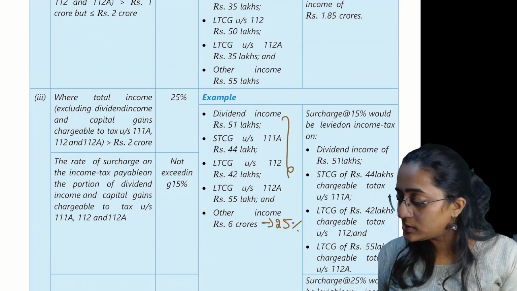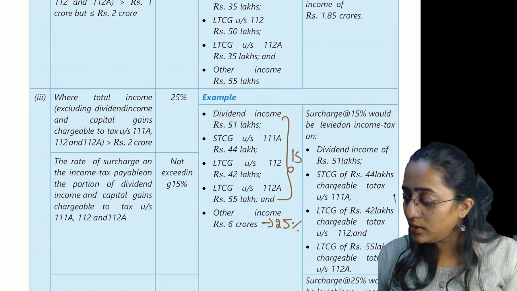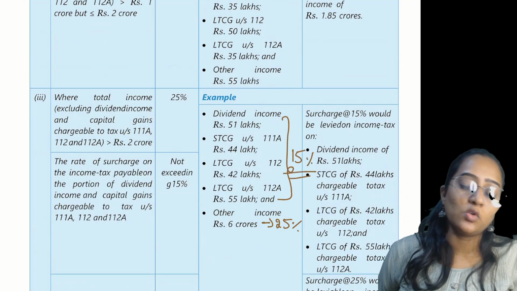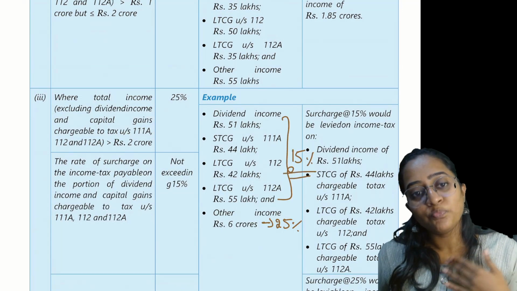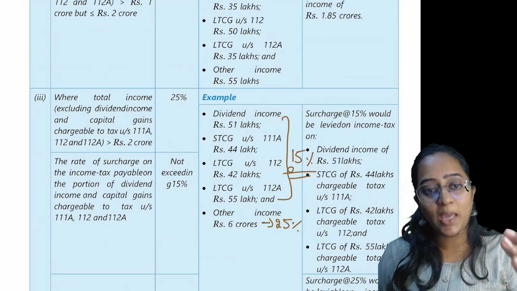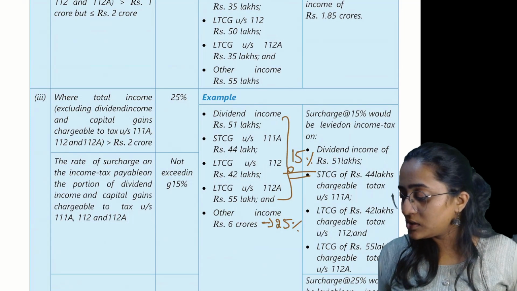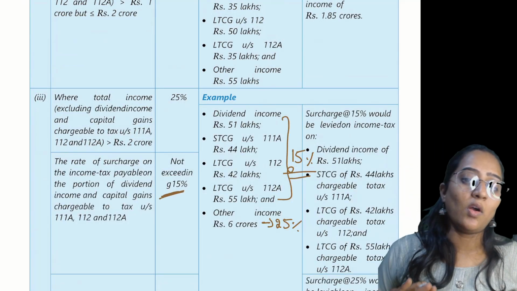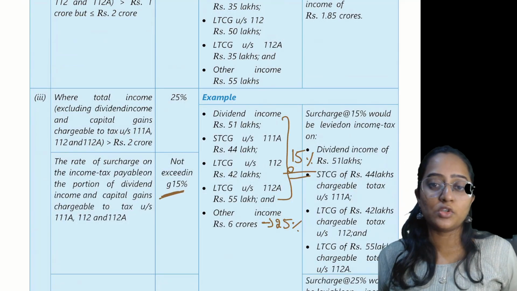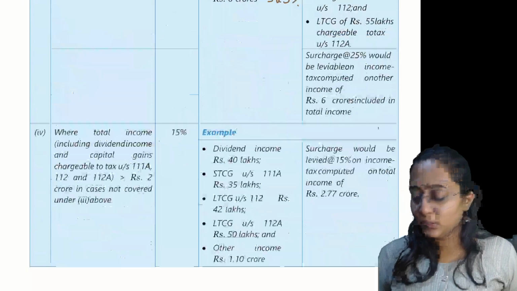What about these points? The 15% is what is going to be charged. We already know capital gain, dividend income, capital gain under section 111A, 112A cannot exceed 15%. So, you are going to charge 15%.